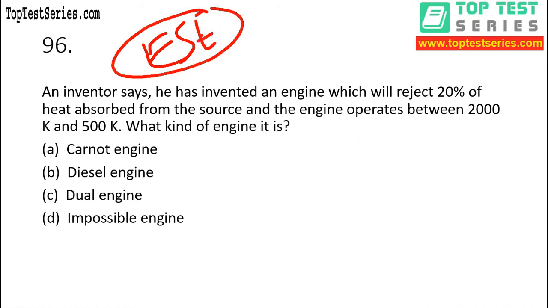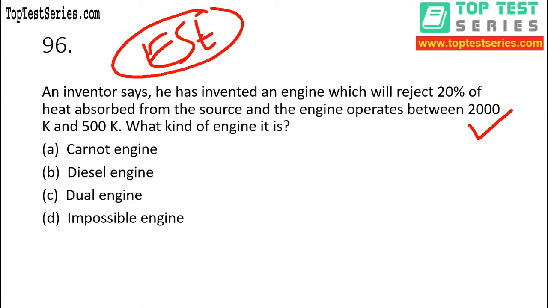We have to find out efficiency first by using temperature, because we have two options to find out efficiency of an engine: through temperature as well as heat. If we find efficiency through heat, we get actual efficiency. Through temperature, we get maximum efficiency, and from that concept we can say what type of engine this is.